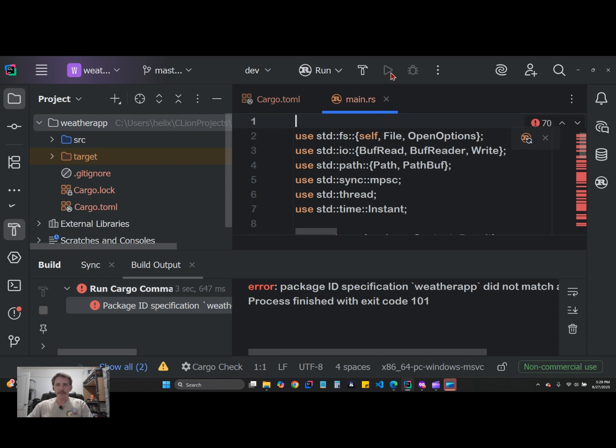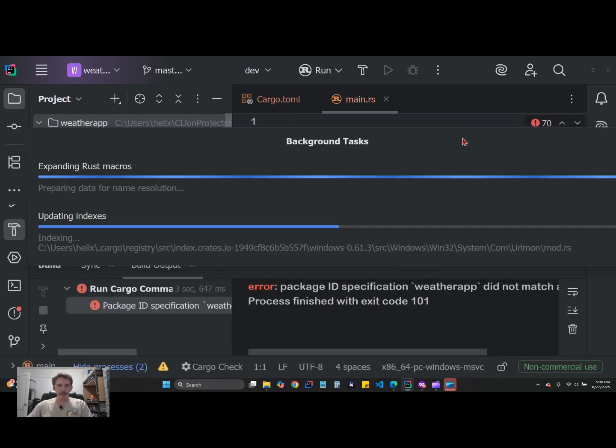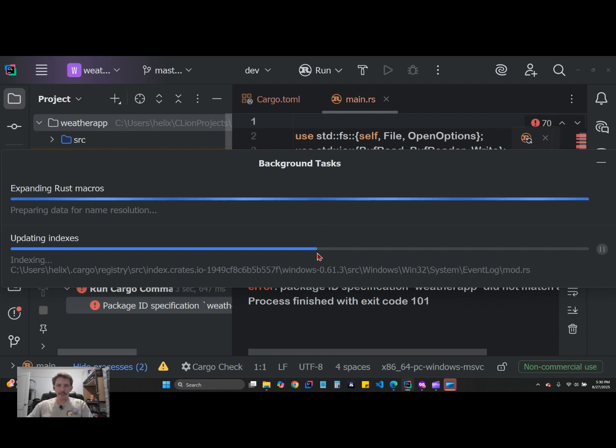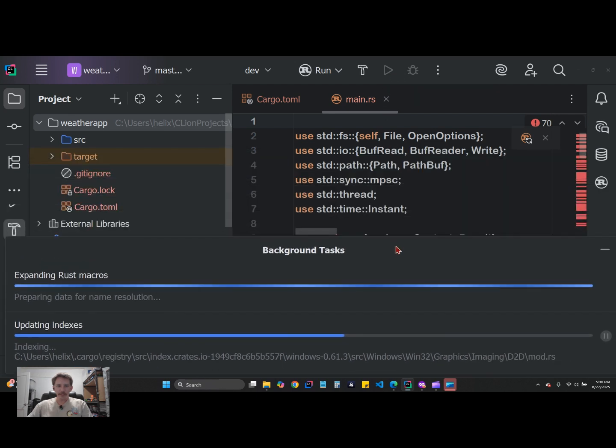And what is going on here? Why can't I run it again? Okay, what is going on? Got some processes. Here we go. Oh, it's updating indexes. Okay. So we have to wait for this to run before we can run this program again. It's updating indexes, expanding Rust macros. The Rust macros are the little snippets of code that we're using in these libraries, the standard Rust library.